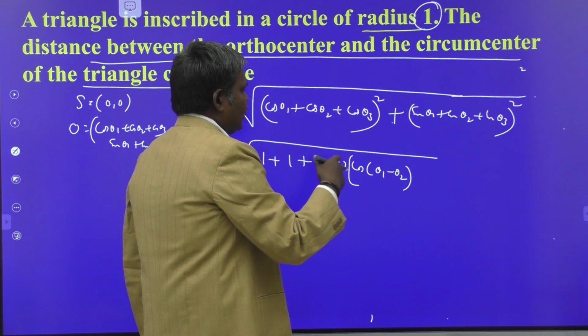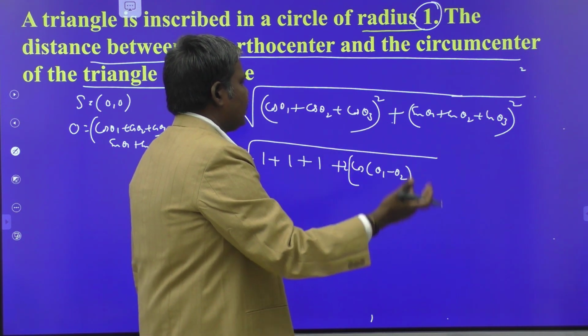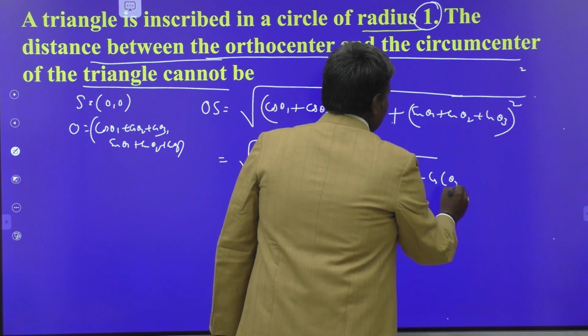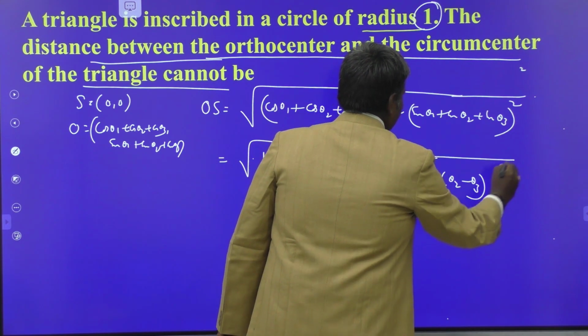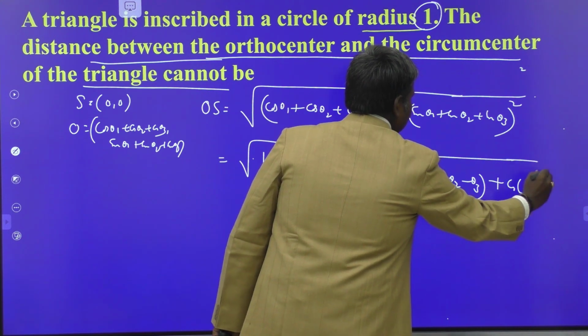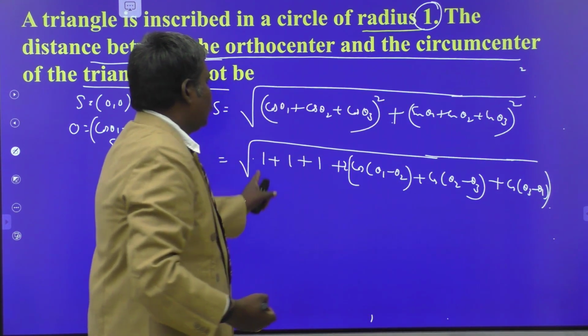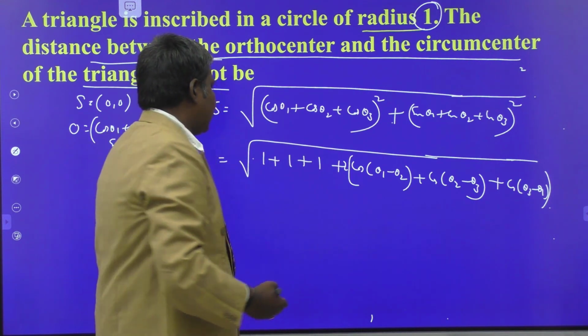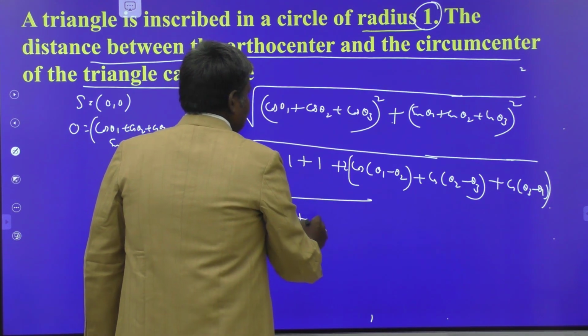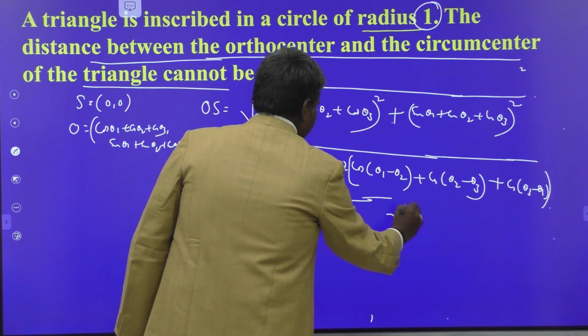Take 2 common: cos theta 2 cos theta 3 plus sin theta 2 sin theta 3. That is nothing but cos of theta 2 minus theta 3. Again you have cos of theta 3 minus theta 1. Like this, root of 1 plus 1 plus 1, that is root of 3 plus 2 times this one.